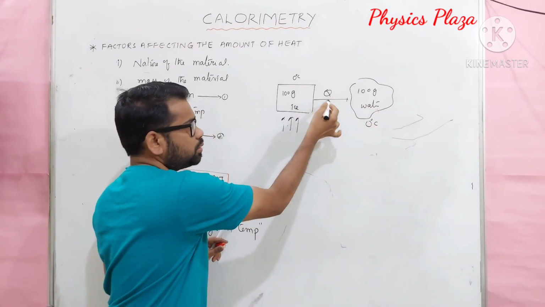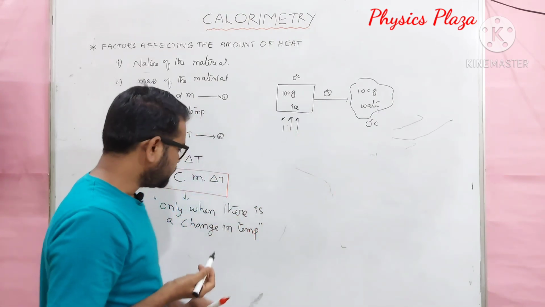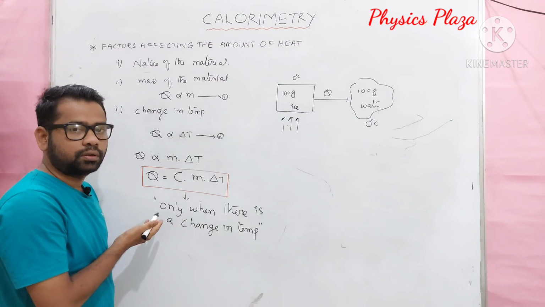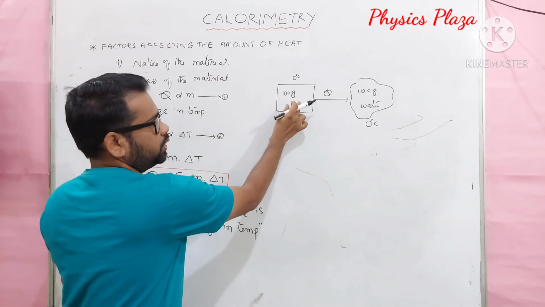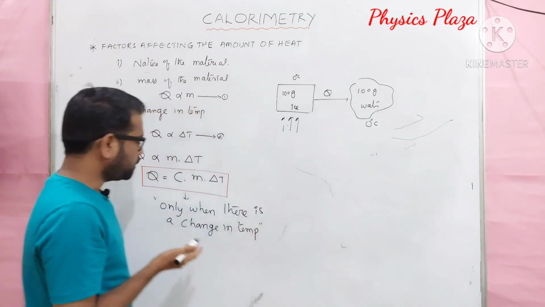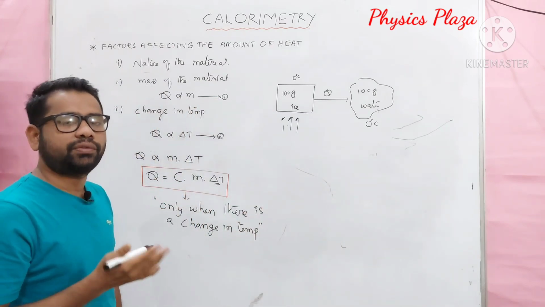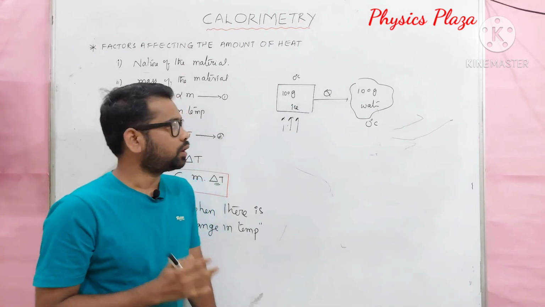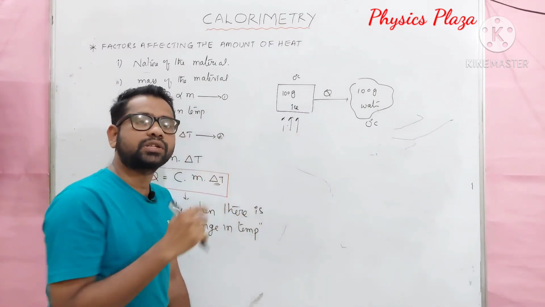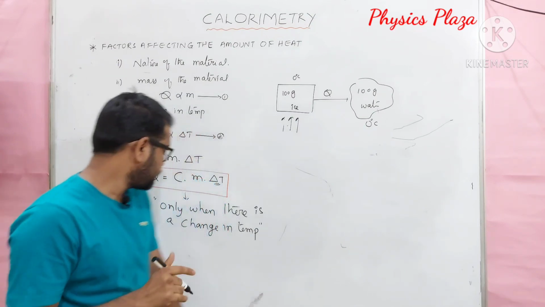Then in this case, what is the amount of heat absorbed actually? Children, can we use this formula now? You might know, for example, the specific heat capacity of ice is given, the specific heat capacity of water is given, but there is no delta T, so we cannot apply this formula. Of course, regarding this, next session we will be discussing. But you have to remember, it's very important, children.